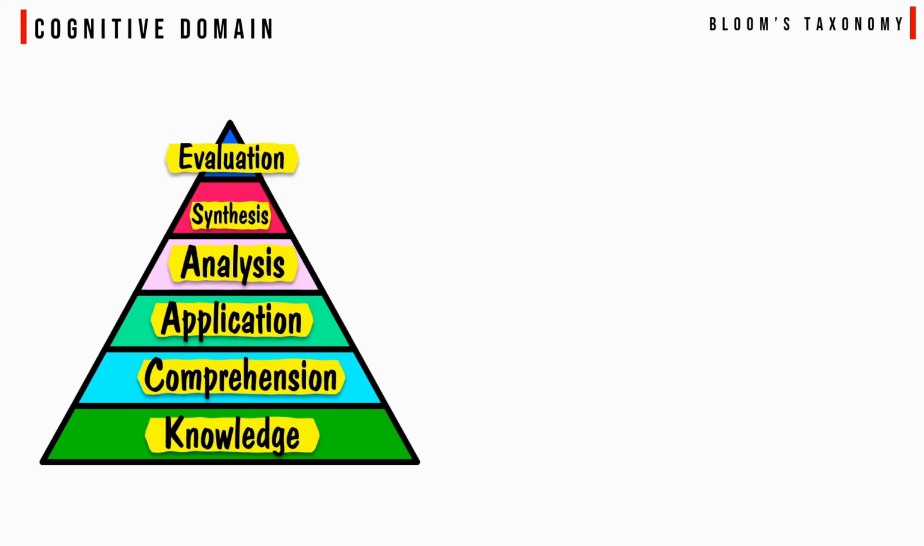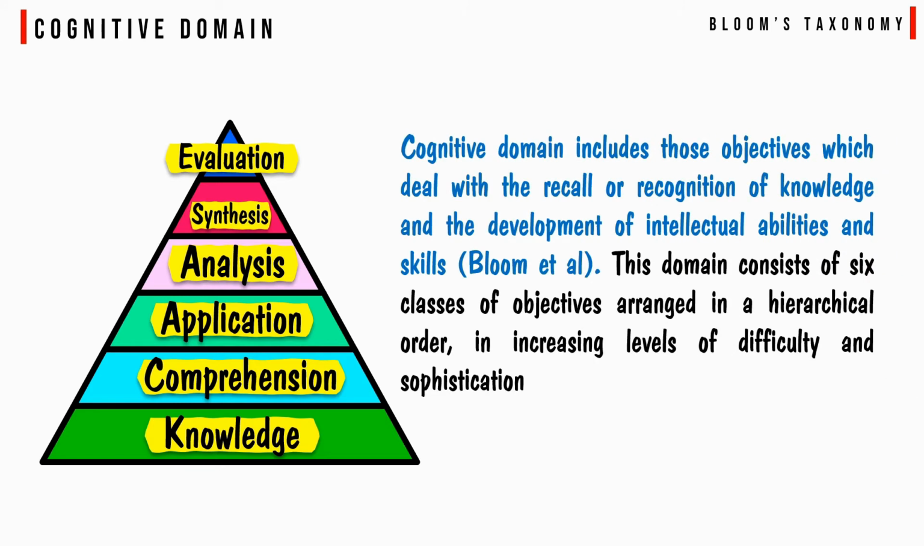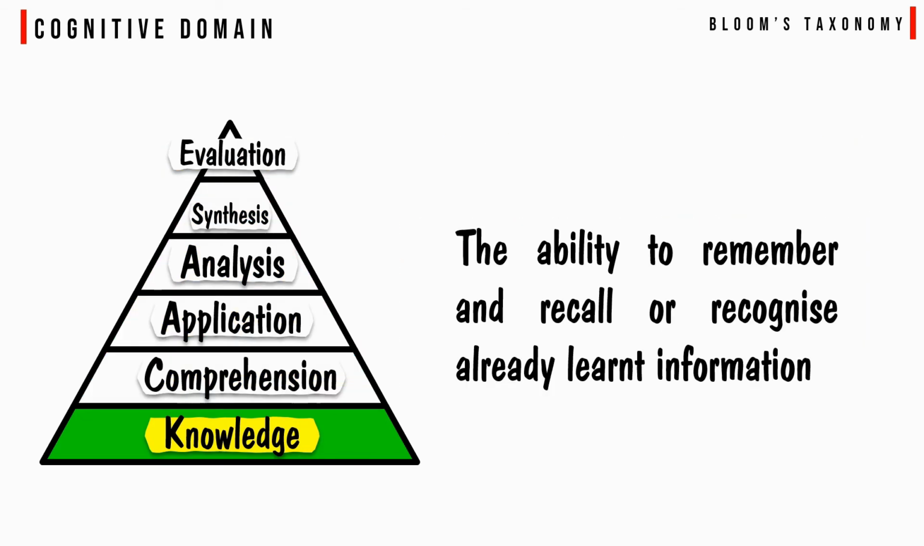Cognitive domain. The major classes of objectives of the cognitive domain are knowledge, comprehension, application, analysis, synthesis, and evaluation. The cognitive domain includes those objectives which deal with the recall or recognition of knowledge and development of intellectual abilities and skills. This domain consists of six classes of objectives arranged in a hierarchical order in increasing level of difficulty and sophistication. Knowledge, the ability to remember and recall or recognize already learned information.